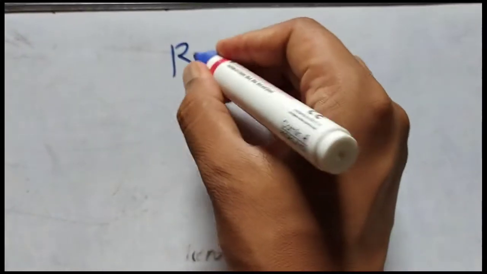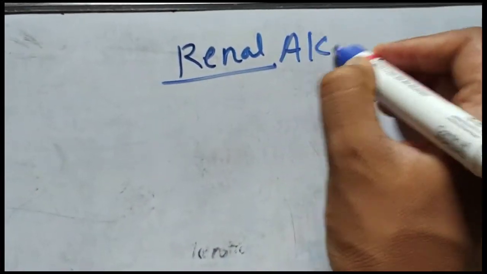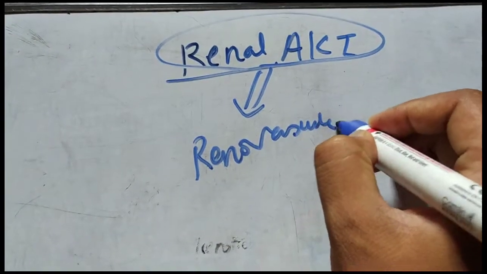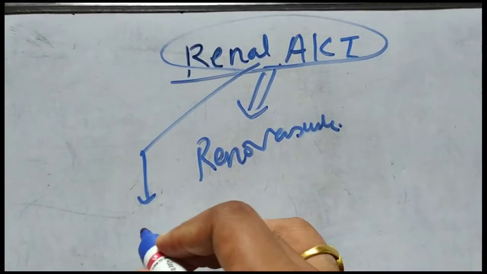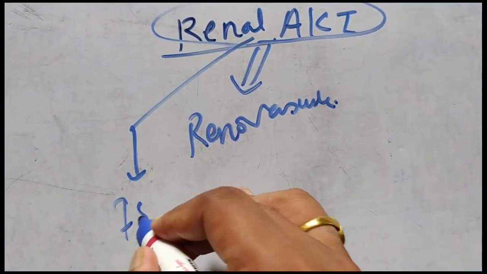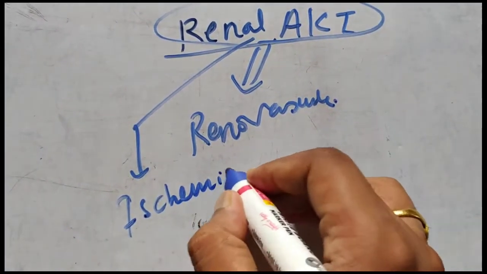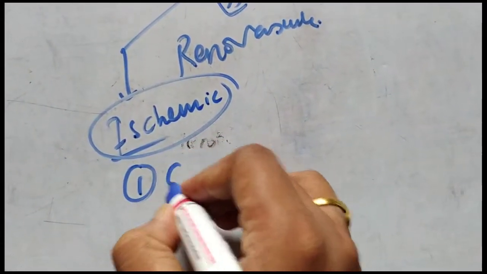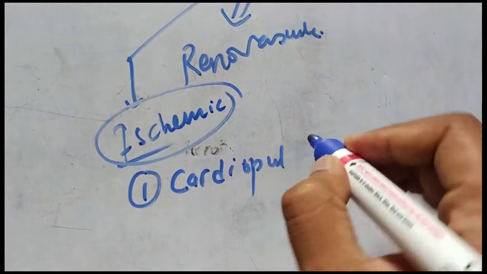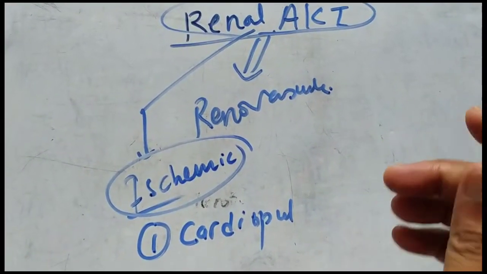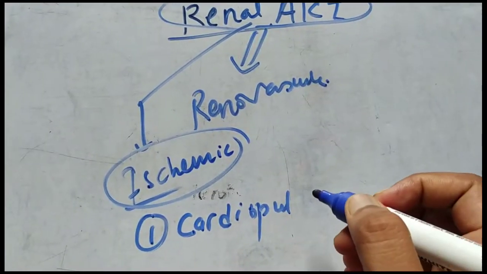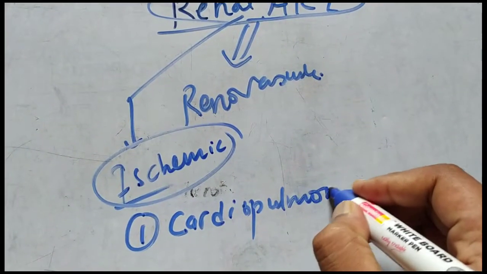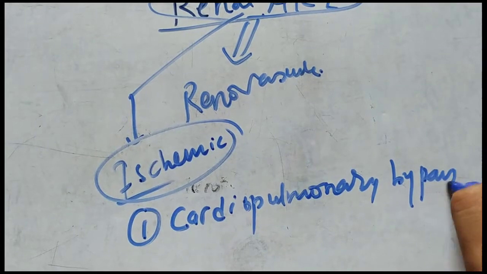In renal AKI we talked about the renovascular causes. Now we will talk about the ischemic causes of renal acute kidney injury. In ischemic causes, the first thing is cardiopulmonary bypass surgery. If you are seeing this video first, then please go through part 1 of acute kidney injury, so that this video will be easy for you.